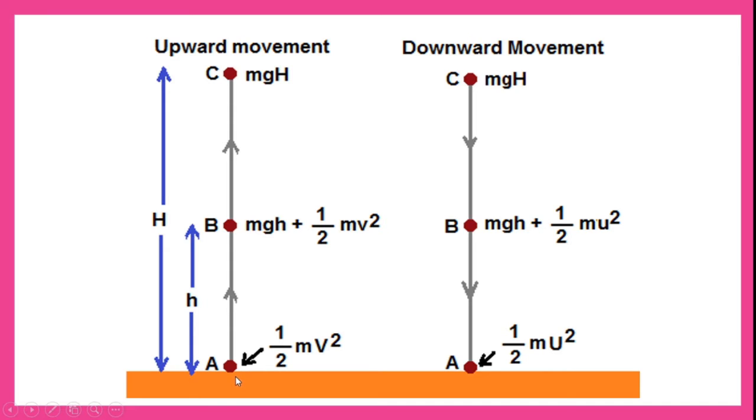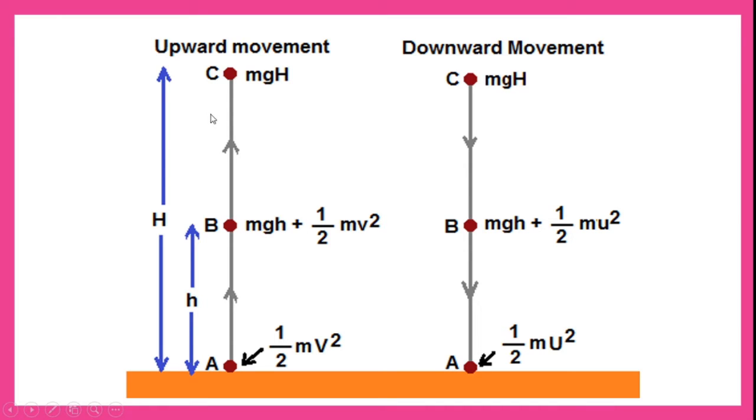Let us say a body is at point A. After throwing the ball up into the air, it reaches an intermediate level, let us say at a height h, which is point B, and finally it reaches the top point C, where capital H is the height the ball has gone from the ground.